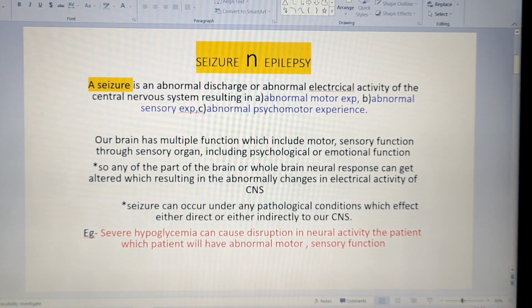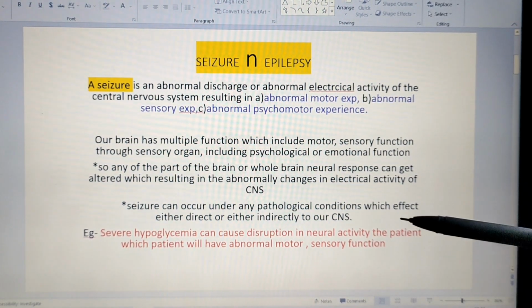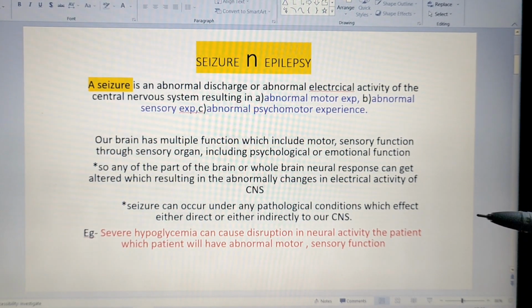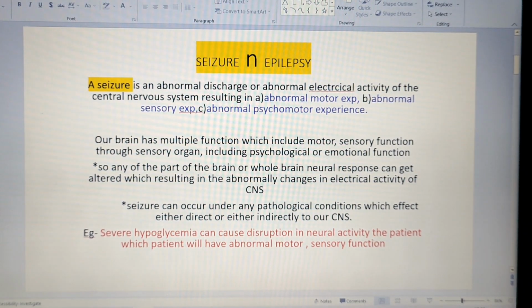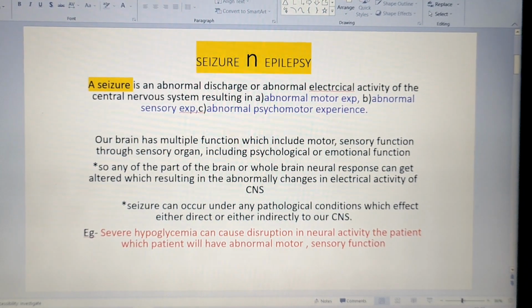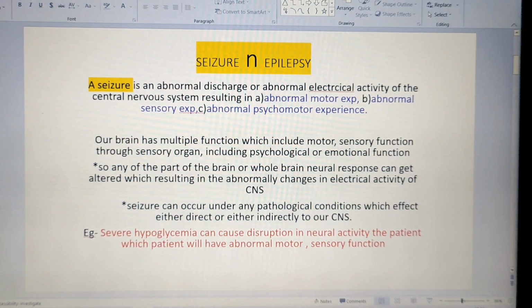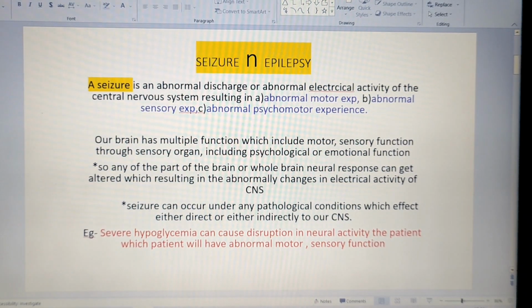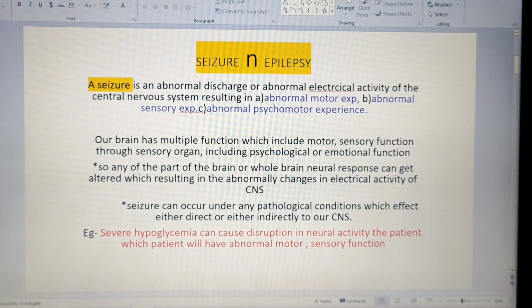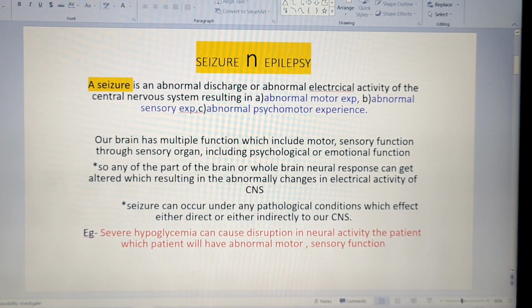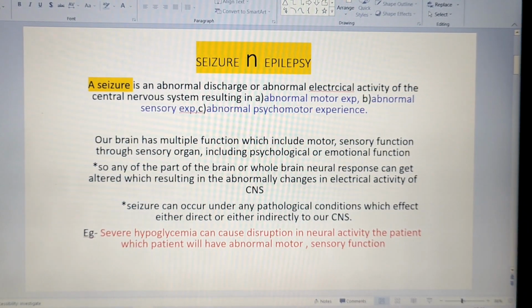hyperglycemia came to the hospital, and to control the glucose level, a nurse has administered an insulin injection. So when the patient has received a heavy dose of insulin, there is a sudden fall of the glucose level. It means the patient has a hypoglycemic condition, and in hypoglycemia what will happen?